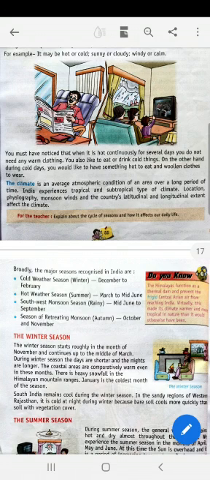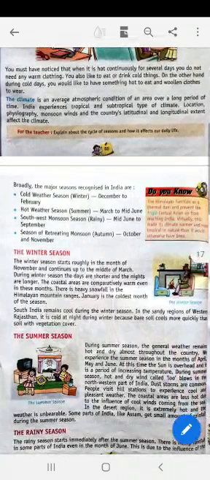Location, physiography, monsoon winds, and the country's latitudinal and longitudinal extent. Broadly, the major seasons recognized in India are the cold weather season, that is winter, December to February; the hot weather season, that is summer, March to mid-June; the southwest monsoon season, mid-June to September; and the season of retreating monsoon, that is autumn, October and November.